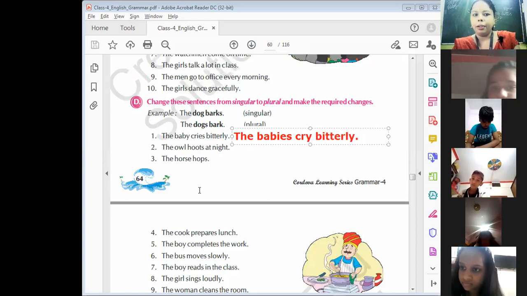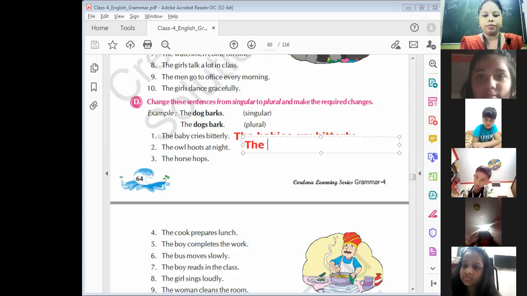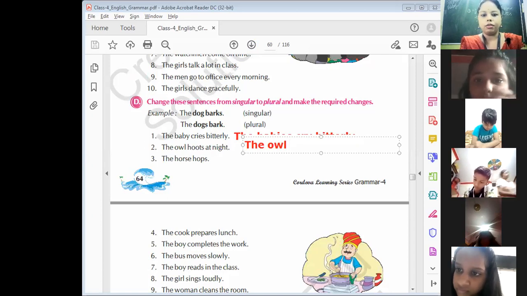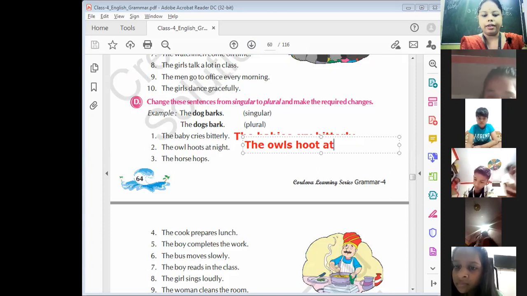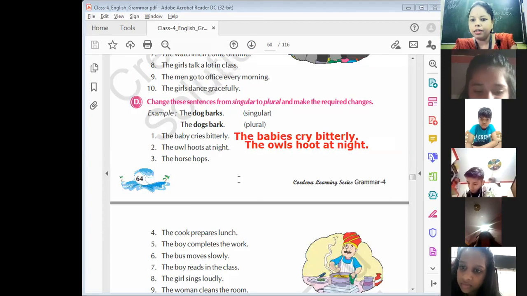Understand? The owl hoots at night. The owls hoot. The only singular, sorry, plural. Owls hoot at night. Full stop. Understand? So I hope you all can do the rest of the exercise. Can you complete the rest of the exercise?